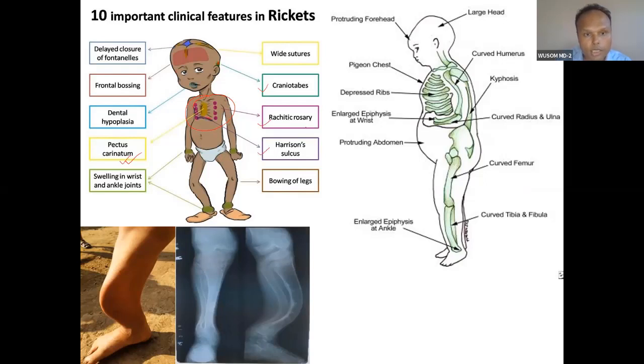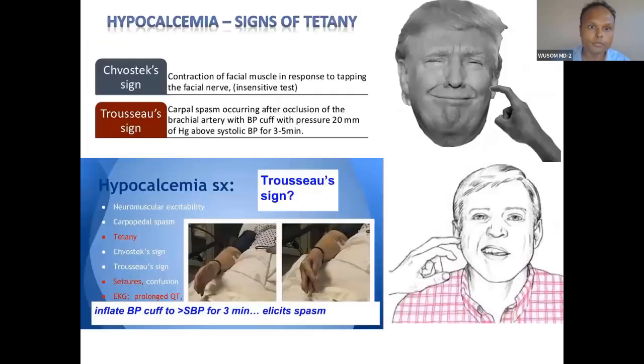Harrison sulcus will be a depression here. Rachitic rosary is around the costochondral cartilage, with beaded swellings. This is the rachitic rosary, along with bowing of legs and swelling of the knee. These are the presentations you will see in rickets.